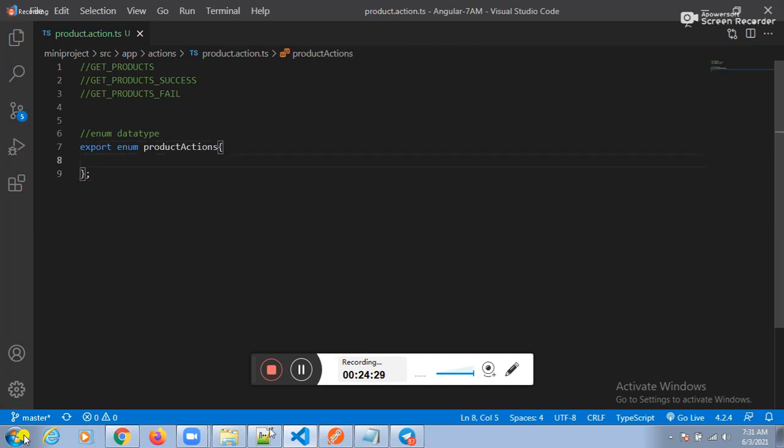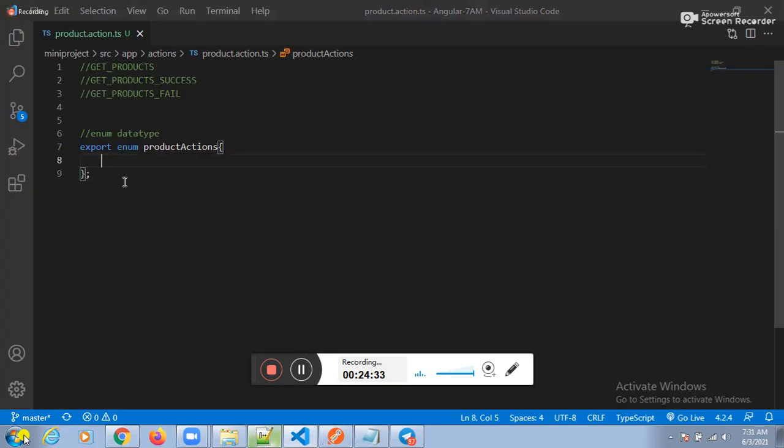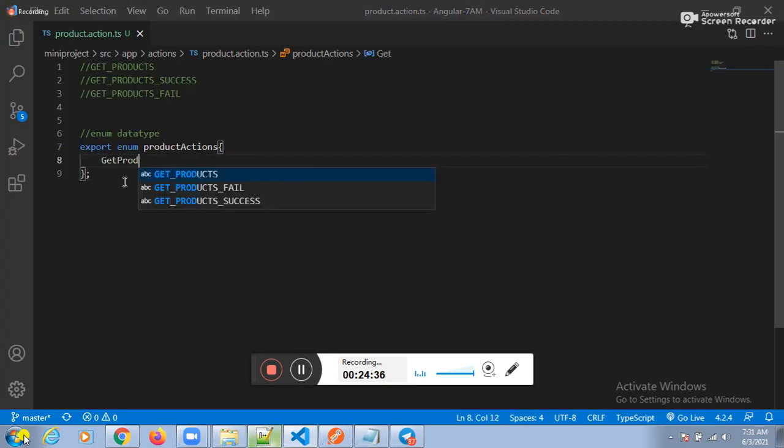Our first thought is get products. Get products equal to, we need to place some value, some dummy value, guys. This is not the exact value. You may feel a difficulty with the coding standards. You may say, "Sir, we don't know these coding standards," but we don't have another option here.